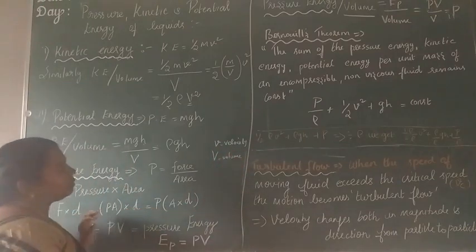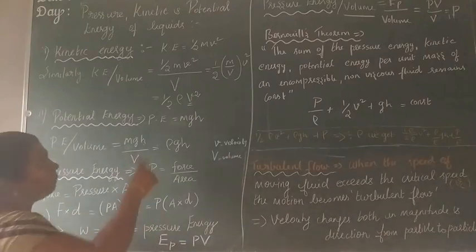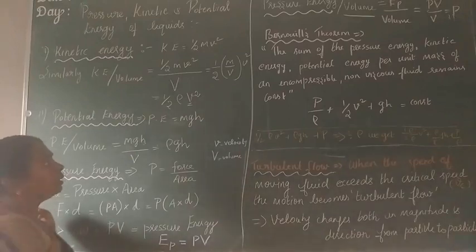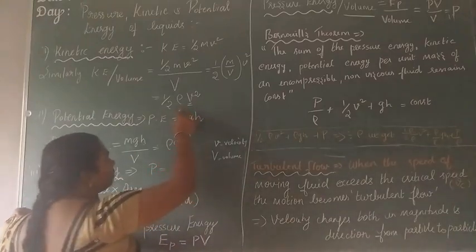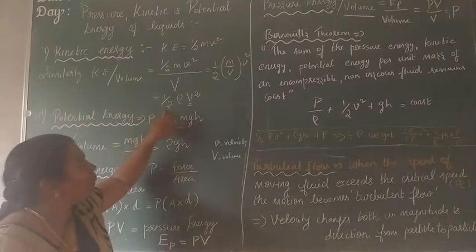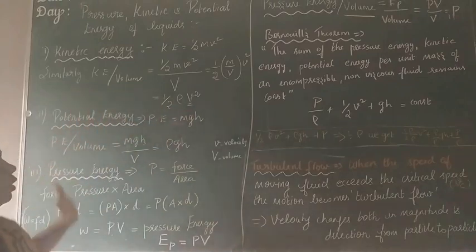For your understanding, please differentiate both the V. So m by V into v square, so 1 by 2 into rho. What is the mass by volume? The mass by volume is called rho. So 1 by 2 rho into v square is the kinetic energy per unit volume term.